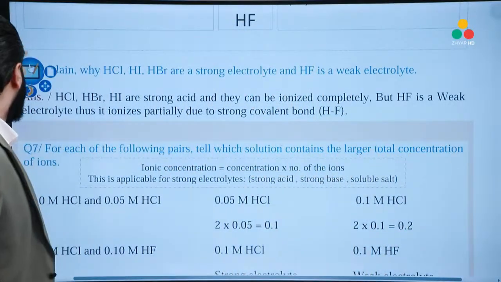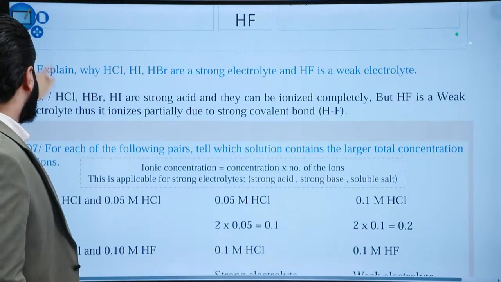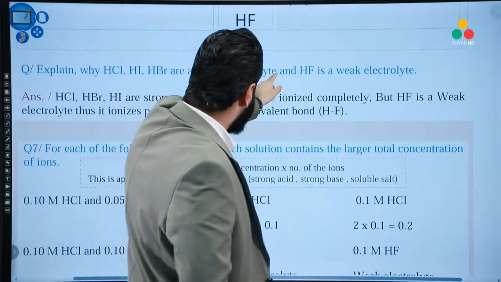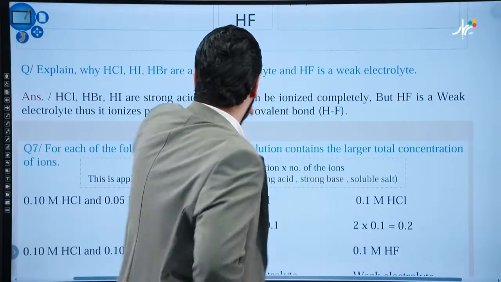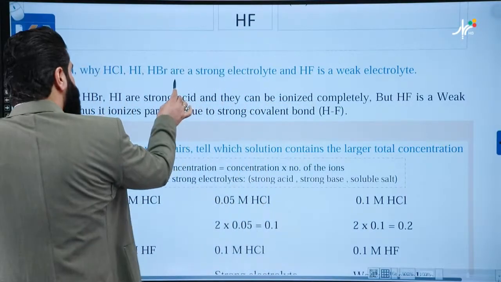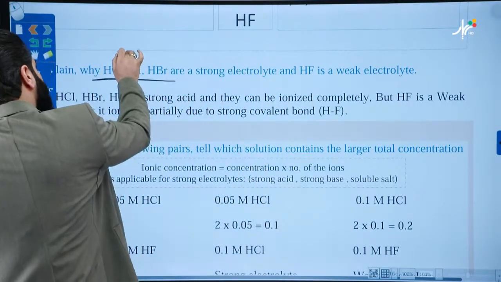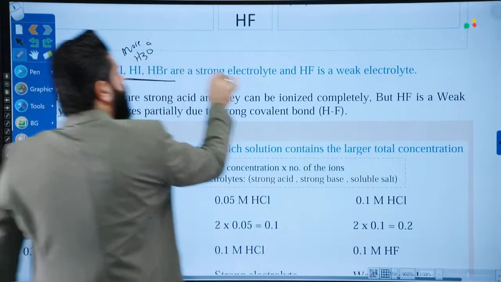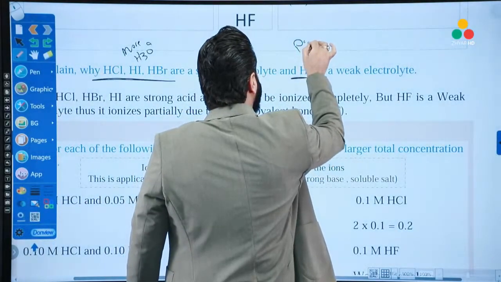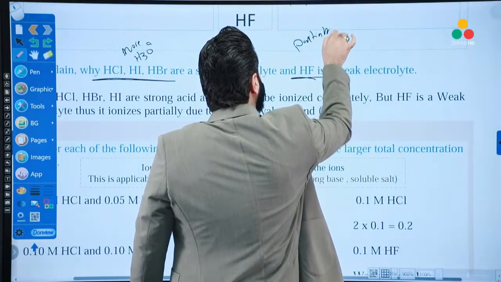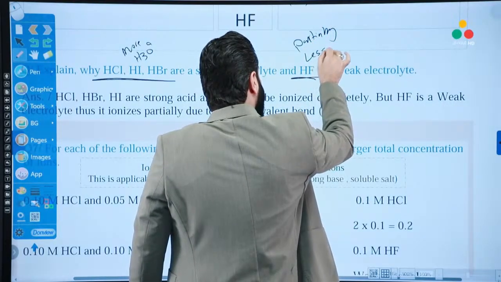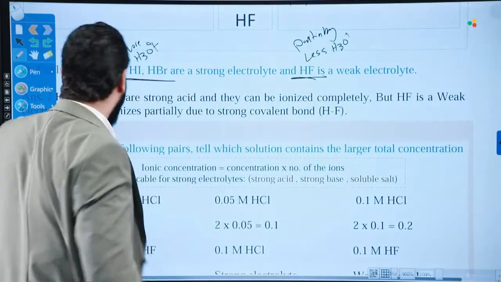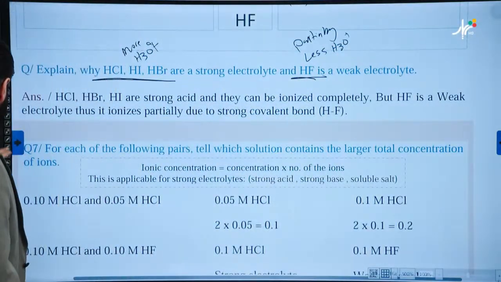Good. Explain why HCl, HI, HBr are strong electrolytes and HF is a weak electrolyte. Because they ionize completely, they produce more H3O, but this one ionizes partially to release less H3O. Good? Nice? Okay.